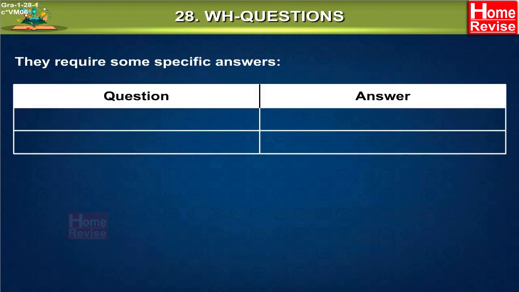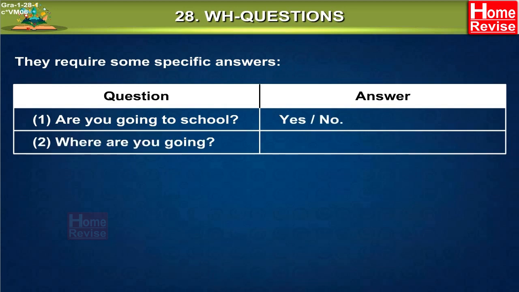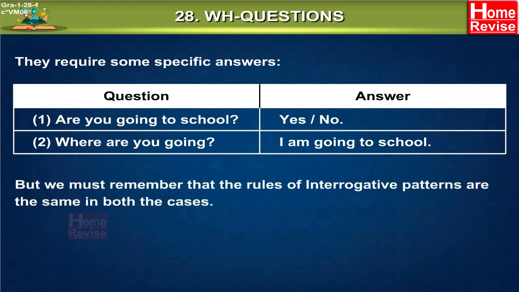Let's have a look. 1. Are you going to school? This question can be answered with a yes or no. 2. Where are you going? This question needs a specific answer. I am going to school. But we must remember that the rules of interrogative patterns are the same in both the cases.